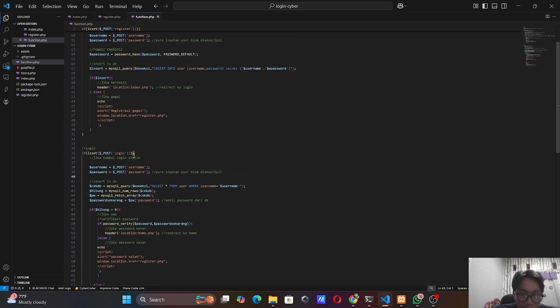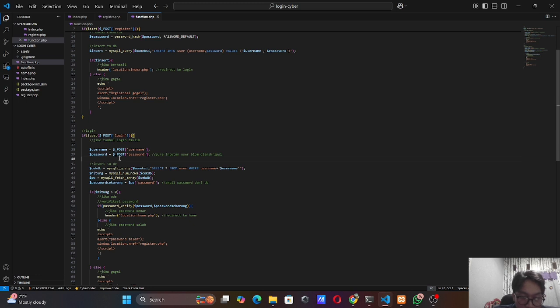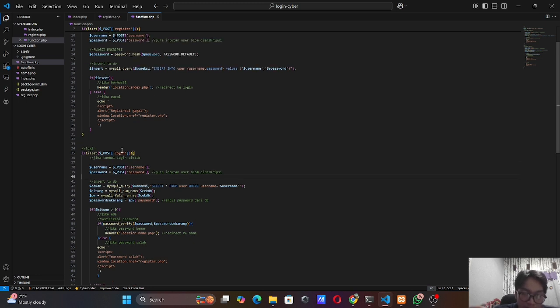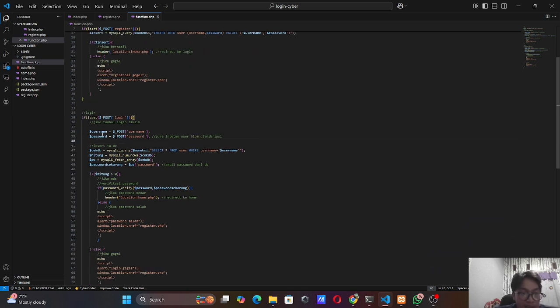So before you login, you first register the username and password, and if the username and password match, the login will be successful.